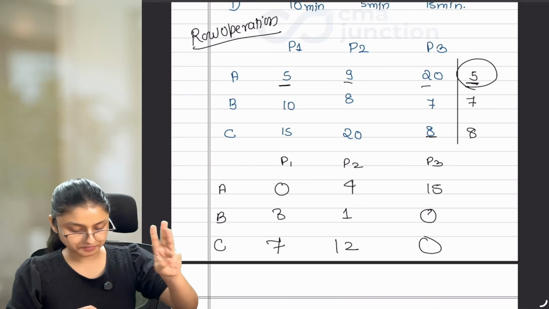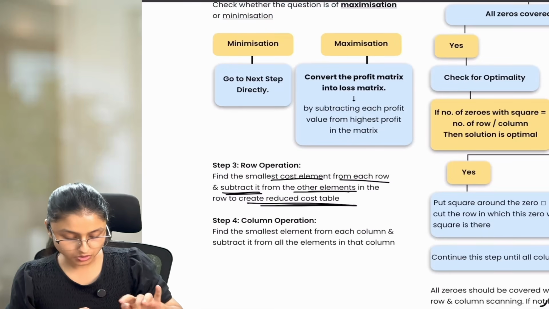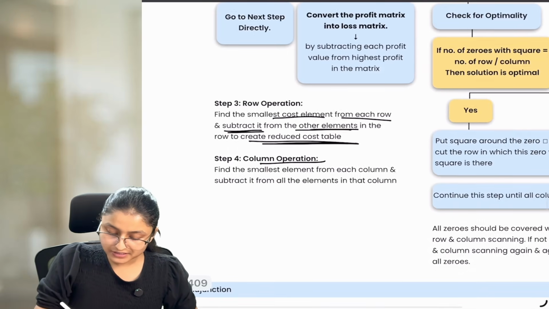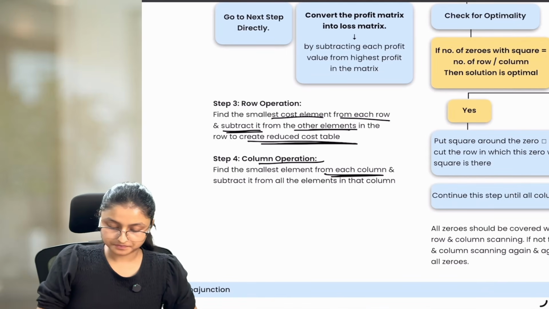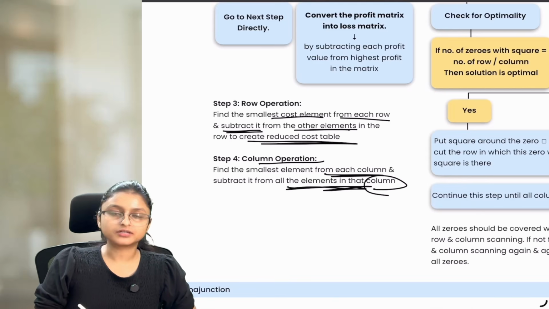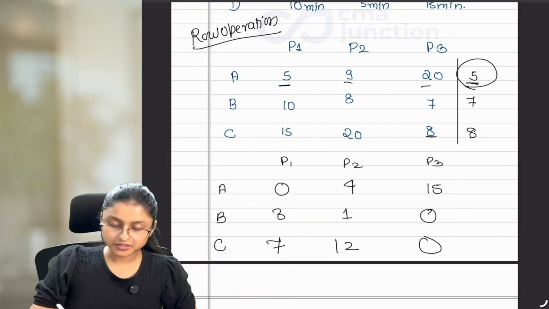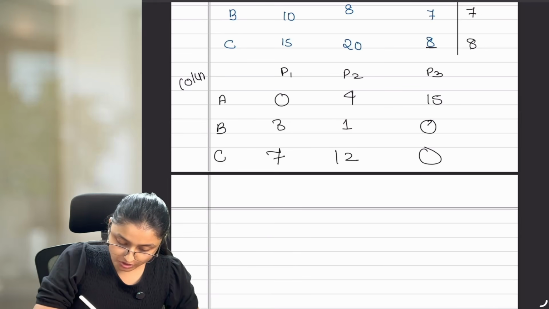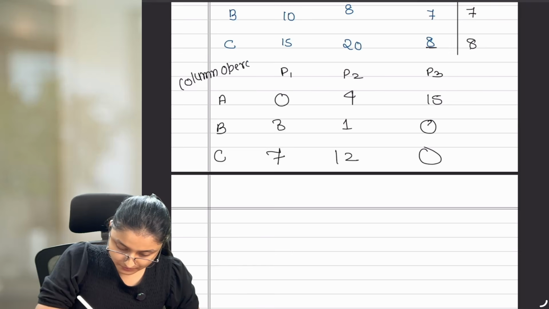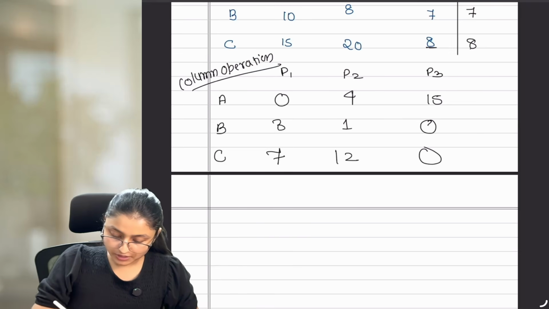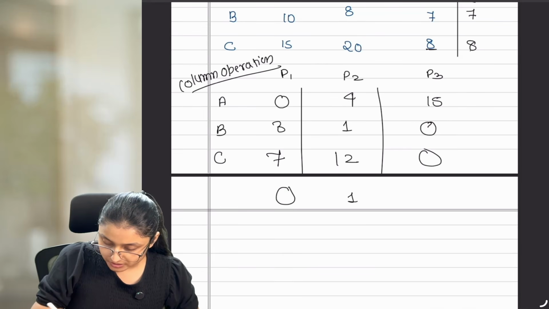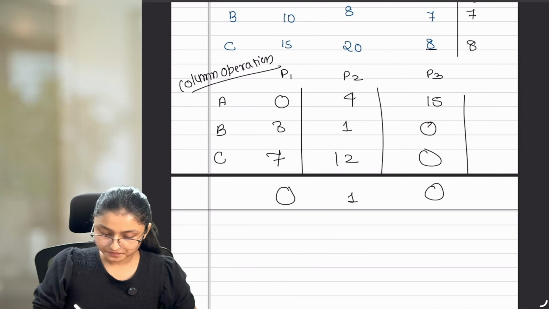That is our third step. Now let's see the fourth step which is given to us, and that is column operation. Find the smallest element from each column and subtract it from all the elements in that column. So now we have to find out the minimum value of each column. So here we are following column operation. You have to find out the minimum value from each column. In this column we have 0, in this column it is 1 and in this column it is 0.